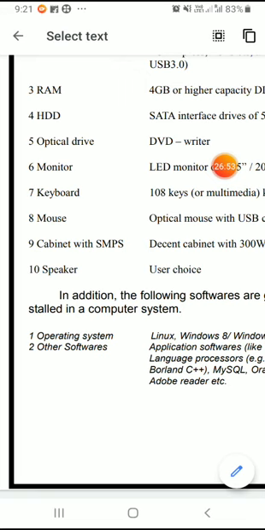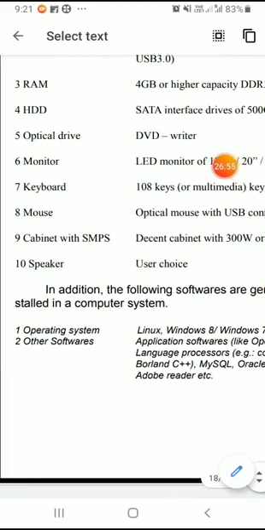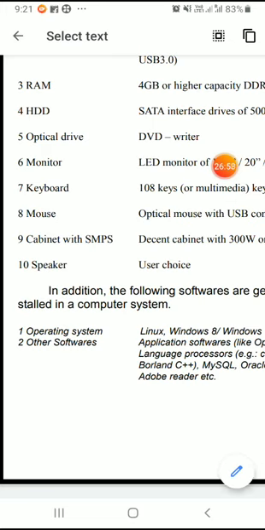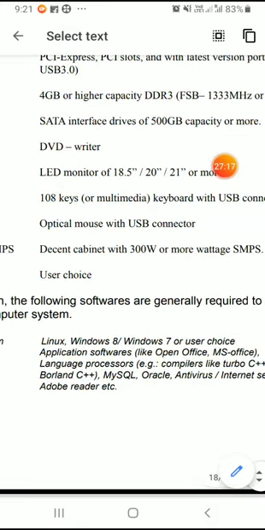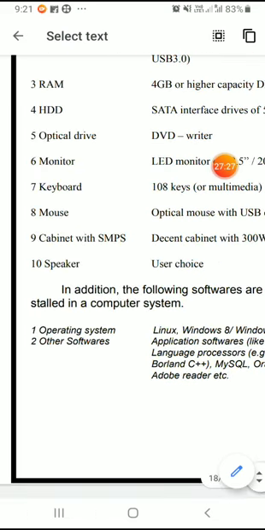In addition to all the above equipment, some software is also required. Those software must be installed in a computer system. So it is better to purchase non-pirated, meaning original software, and install it in your computer system. Usually we need an operating system like Windows, Linux, iOS, and many others. According to your requirement, you can select the operating system. Then you can ask the provider to install it in your computer system.